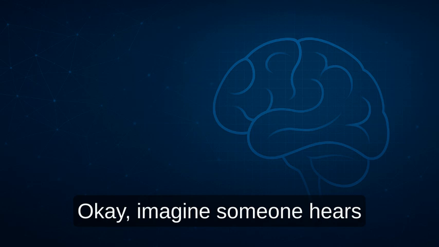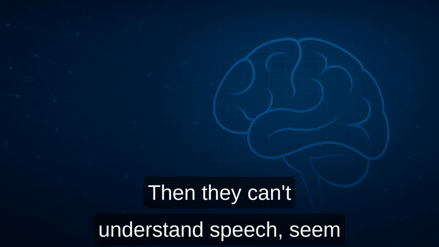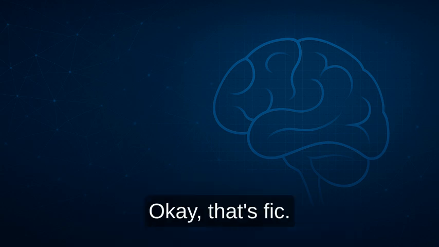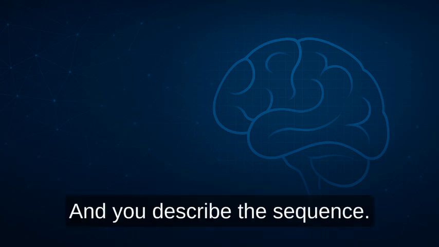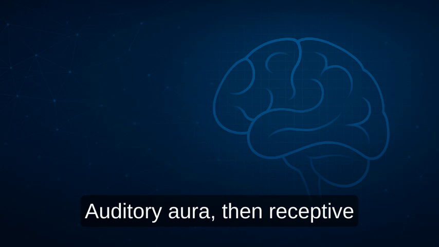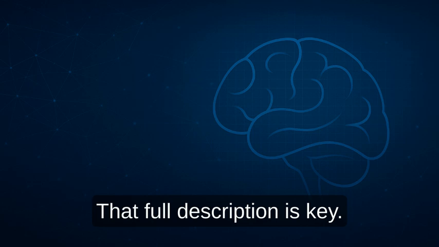Okay, imagine someone hears something that isn't there, an auditory aura. Then they can't understand speech, seem unresponsive, and are confused afterwards. Okay. That's FIC, focal impaired consciousness seizure. And you describe the sequence. Auditory aura, then receptive aphasia, impaired responsiveness, post-ictal confusion. Wow. That full description is key.